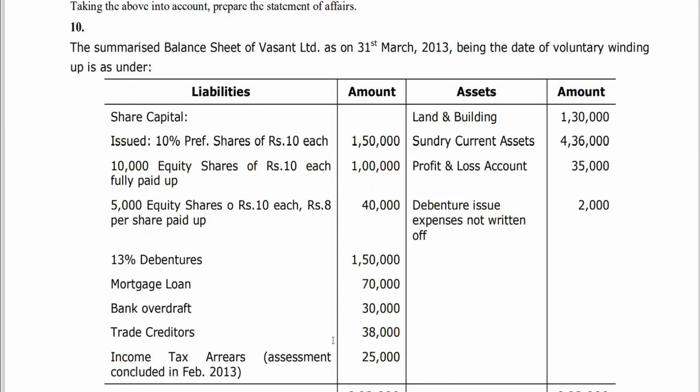That means first he is meeting his expenses, remuneration, then he is making payment to the people who have dues prior to debenture holders. Then after that, the amount will be paid to the debenture holders.